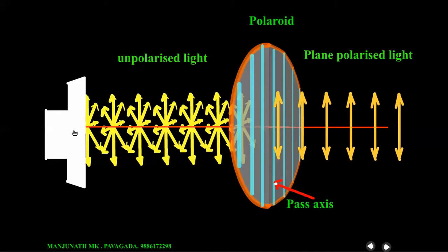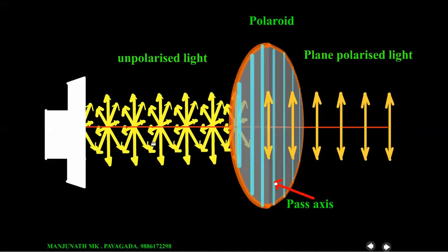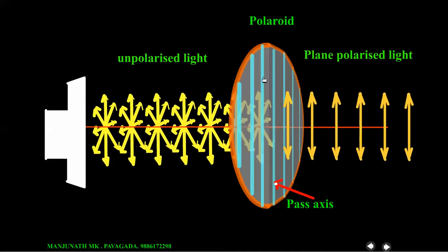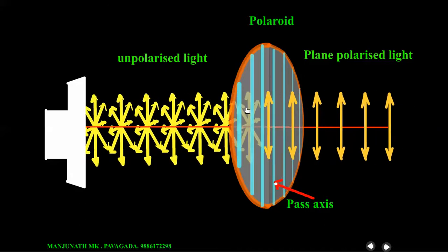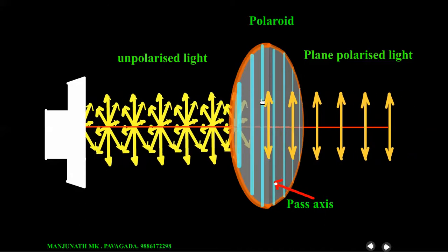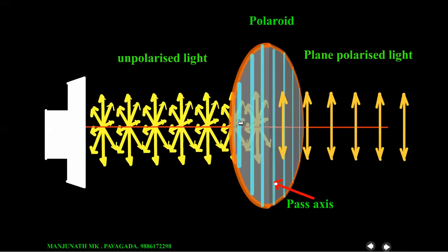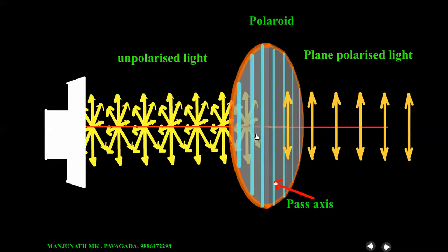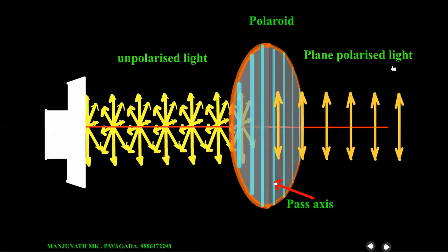This is the source emitting unpolarized light. Means vibrations are present in all directions perpendicular to the direction of propagation. Look here, through this Polaroid only vibrations parallel to these pass axis are coming out, and all others are absorbed by this Polaroid. Now this phenomenon is known as polarization. Look here, this is unpolarized light and this is plane polarized light.